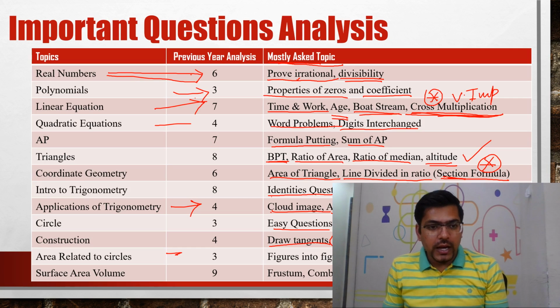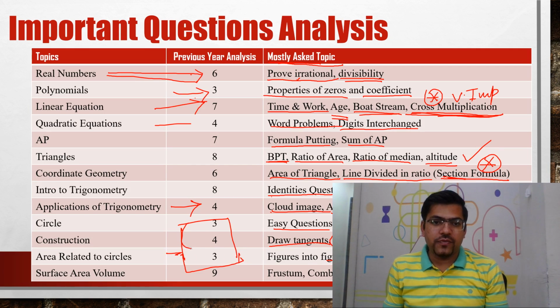I am very sure. Now, figure into figure questions, such kind of questions you must be knowing. I am just drawing a figure. Say for example, a square is there and inside it 4 circles are drawn.